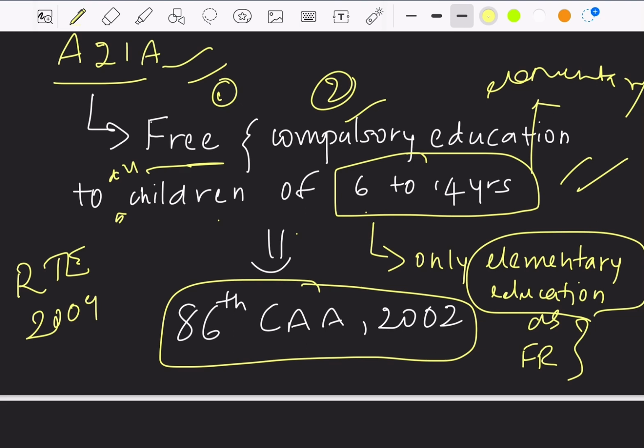So this completes Article 21 and Article 21A. In the later classes, we shall study about Article 22.